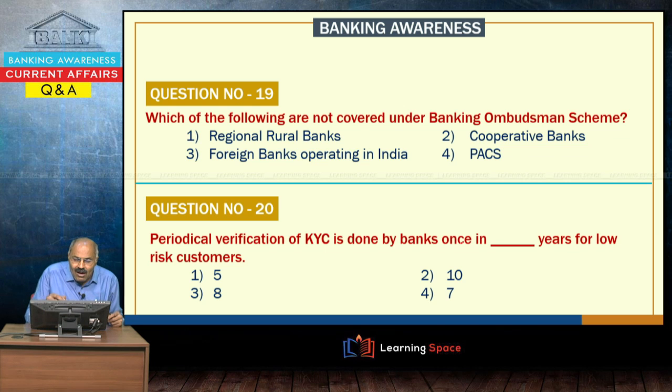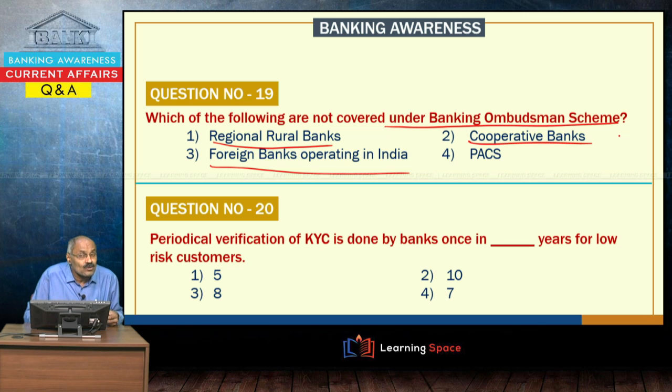Which of the following are not covered under Banking Ombudsman scheme? The Banking Ombudsman scheme is basically to look at complaints. Reserve Bank of India appoints the Banking Ombudsman, and the Deputy Governor is the appellate authority. Regional rural banks are covered. Foreign banks operating in India are also covered.